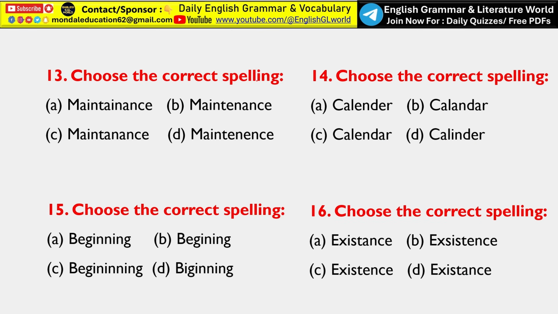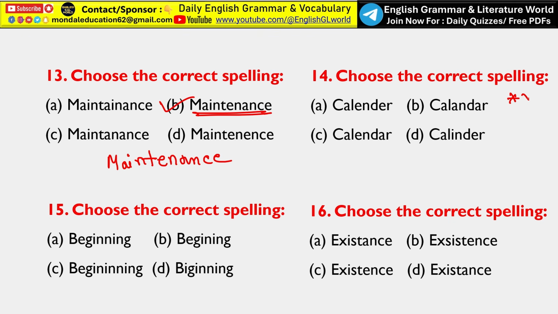Next, choose the correct spelling, that is maintenance. So the correct spelling of the word maintenance is MAINTENANCE. Okay, so option B is the correct spelling of the word maintenance. Okay, so maintenance means the process of keeping something in good condition. Understand? Next, choose the correct spelling, that is calendar.